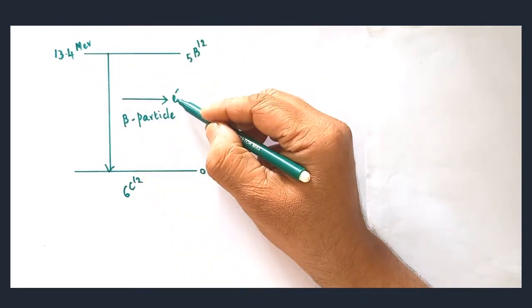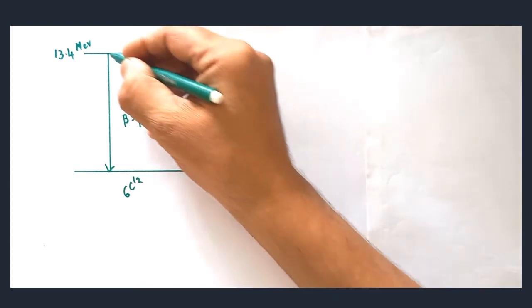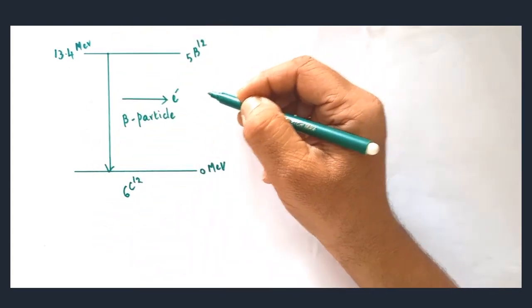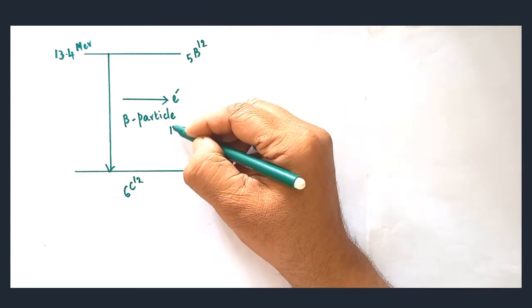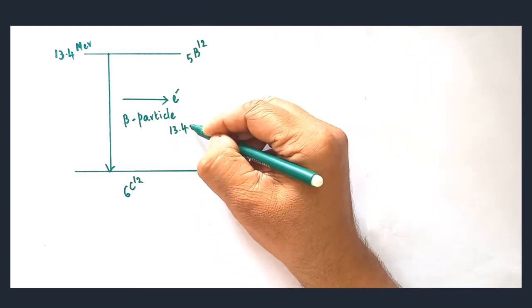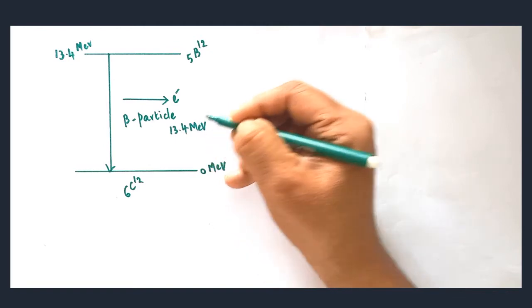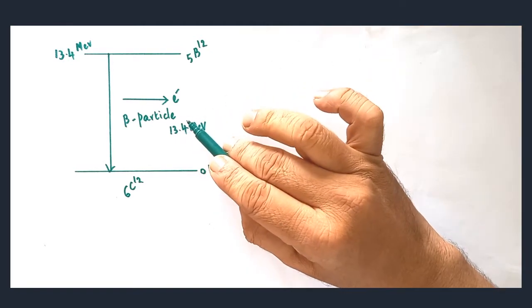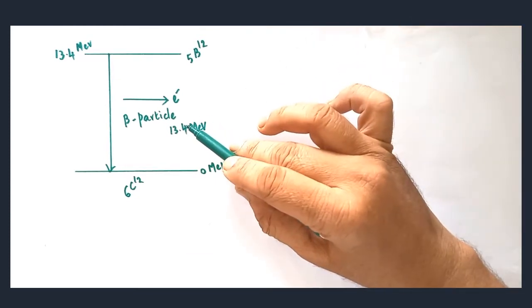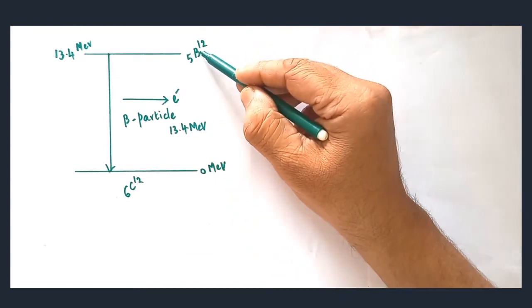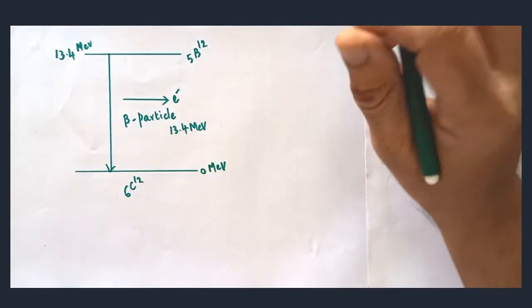So the energy of the emitted beta particle will be equal to the difference between the two energy levels. So the energy of the beta particle will be how much? 13.4 million electron volt. So here we have just seen the beta emission. Are you clear? Beta particle is ejected and boron is decayed into carbon.